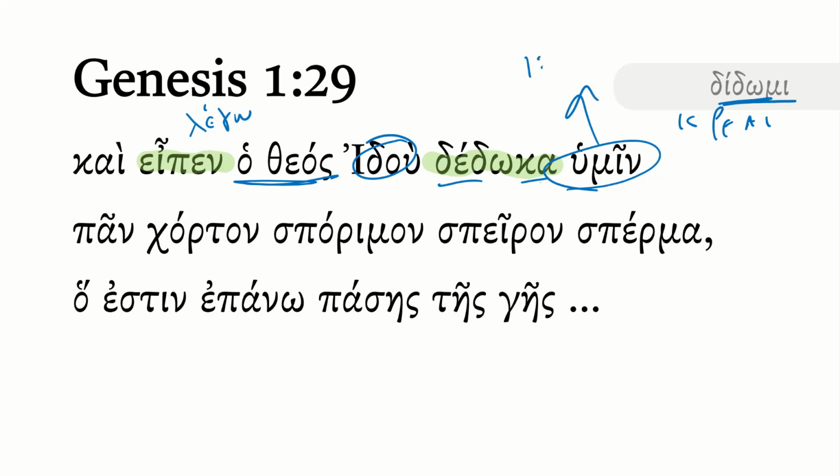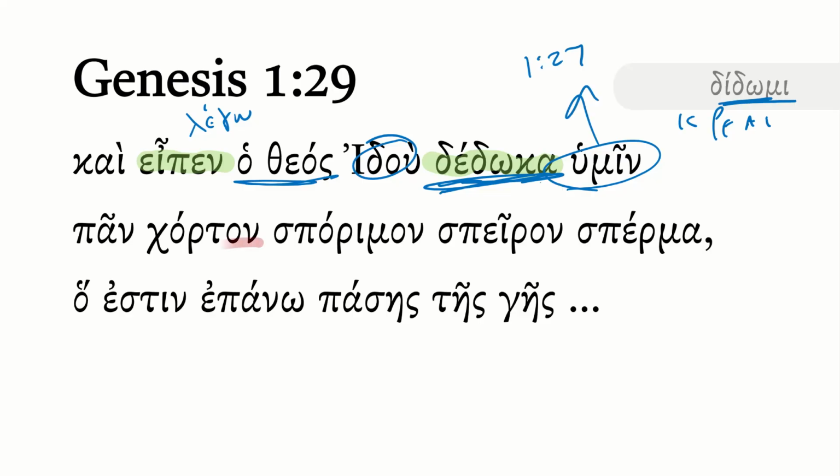This goes back to 1:27, the male and female, the plural form there. So he's now addressing mankind. I have given to you, or to you all, in my own southern dialect. Now we have a chain of accusatives: pan, chorton, sporimon, speiron, sperma. Even though sperma and pan there are third declension, you notice the chain of accusatives. It's all modifying what God has given.